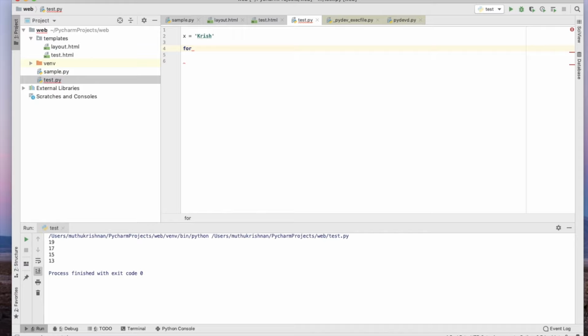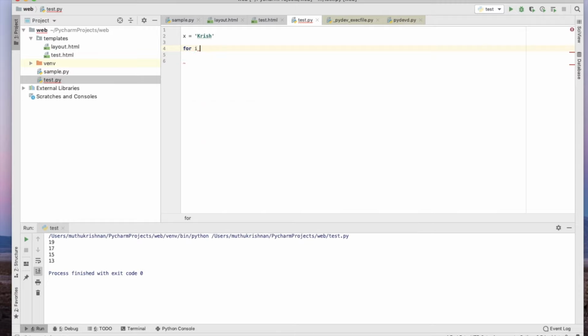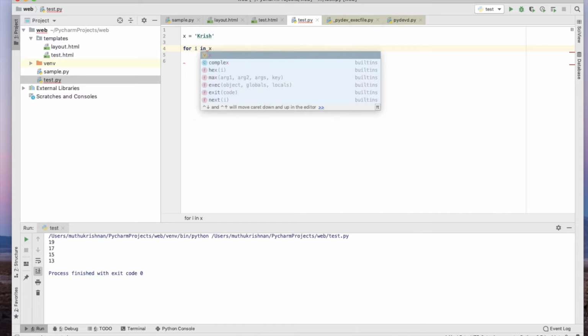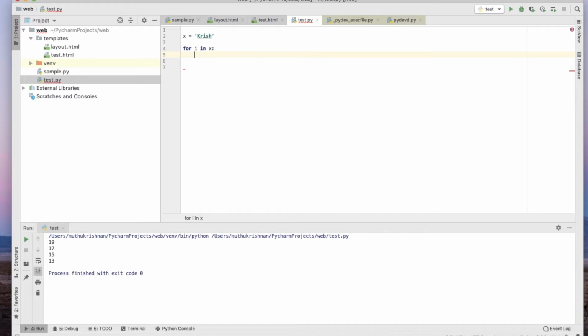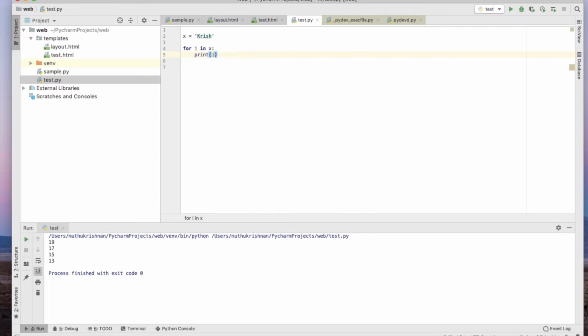Use the keyword for and a variable should be declared. That variable can be anything, not necessarily i, it can be any name, then in x, and the colon is very important. The proper indentation is very important for Python because here we don't use any curly braces. Then print, and the traversing variable. This is what we call a traversing variable, because only with this you can keep traversing one by one. Okay, let me run this code now.